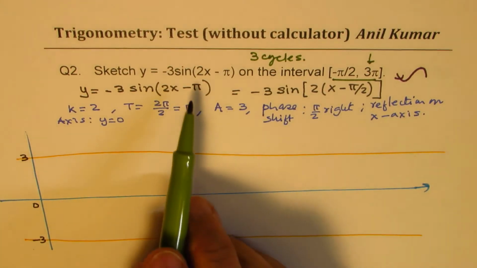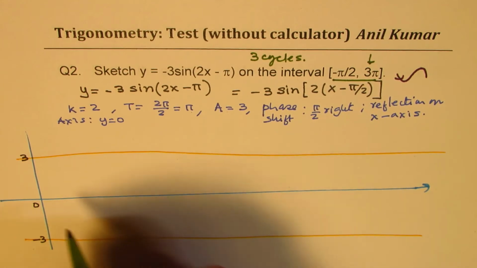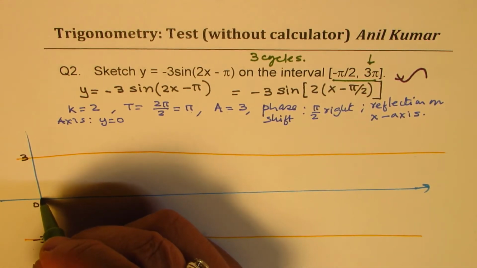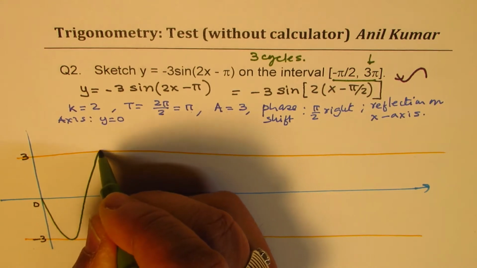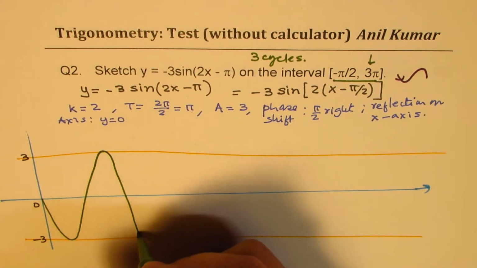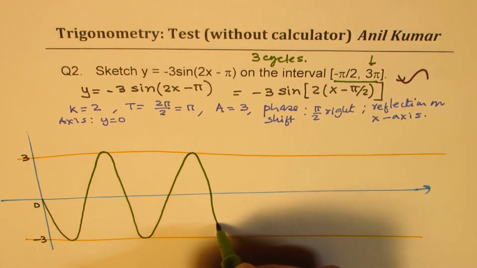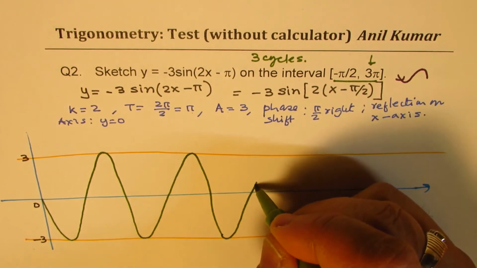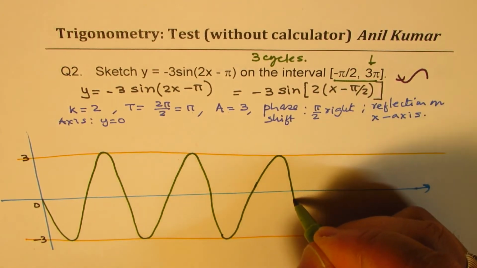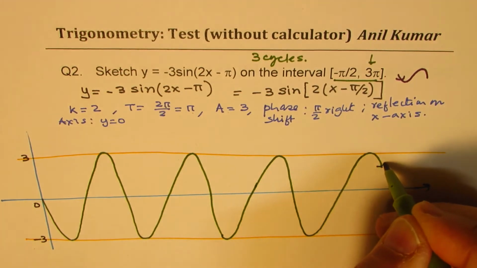Since it is reflected on the x-axis, I'll first sketch 3 cycles going like this. That's the first cycle. Okay, second cycle. This is the third cycle, right? So I'm just extending, okay?